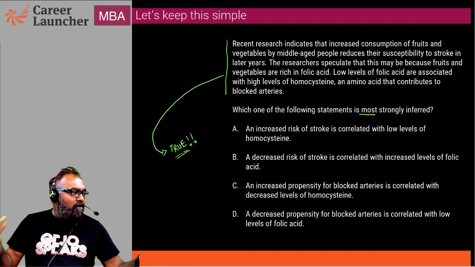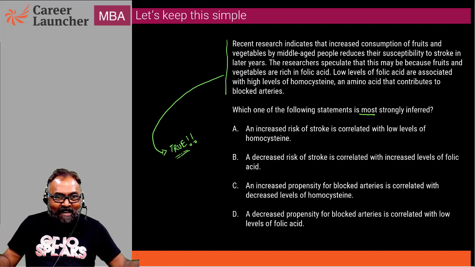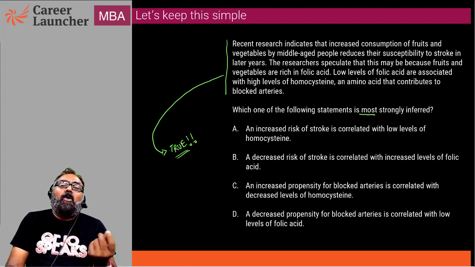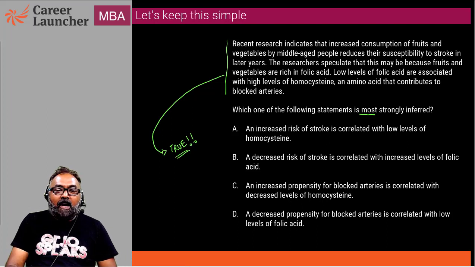When you are given a passage, the passage is the only thing that you have and nothing else. You're looking at what is true. So let's look at what the first one says. Increased risk of stroke is correlated with low levels of homocysteine. I'm going to call it HS. Okay, low.